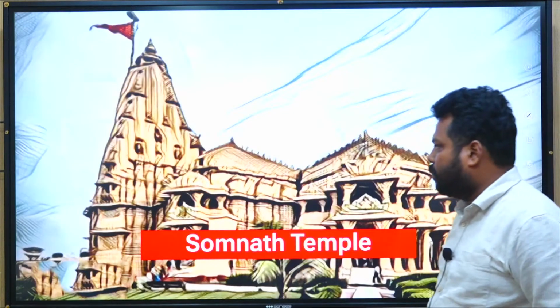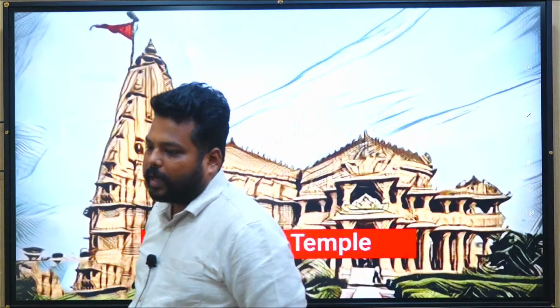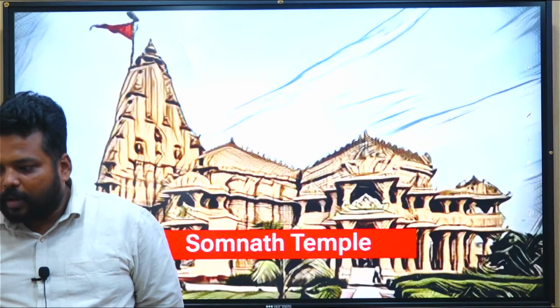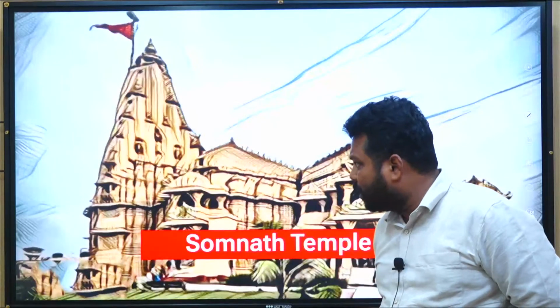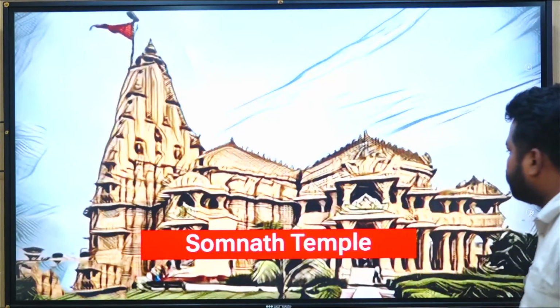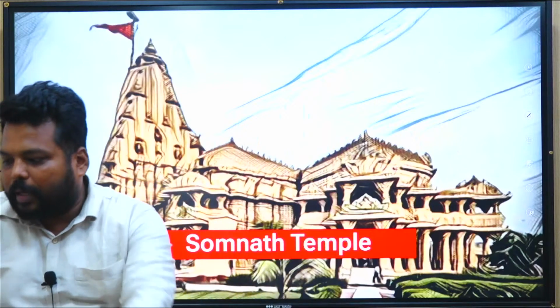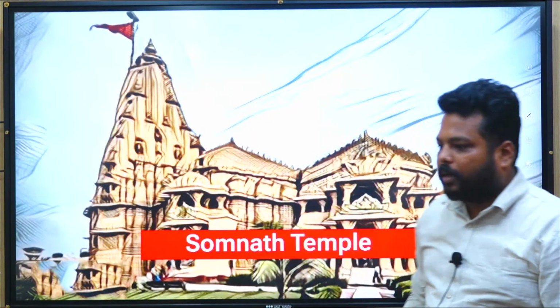Somnath temple, the doors of Somnath temple clear were carried out. सोमनाथ टेम्पल जो था उसका डोर लेके गए थे Ghazni ने. फिर ये Somnath temple न्यूज में था. So historically कुछ revival हुआ था यहाँ पे. So Somnath temple was in news. तो इसका location, see temples and its connected zones, either with rivers or with any protected areas, might be a chance that question would be coming. तो सोमनाथ टेम्पल के ऊपर क्वेश्चन आने का चांसेस है. Clear?